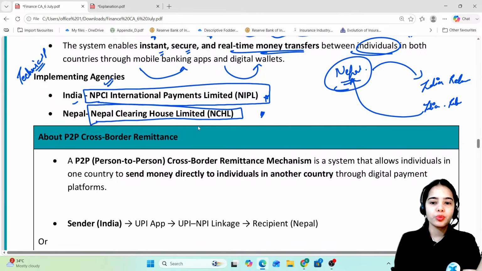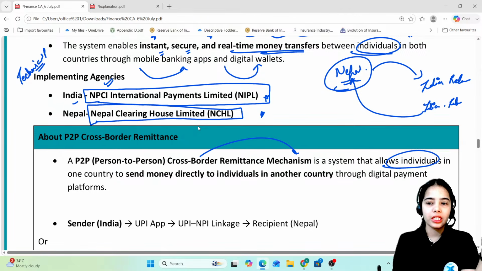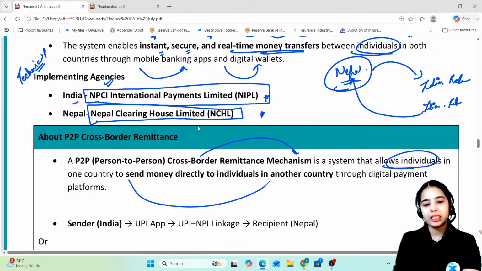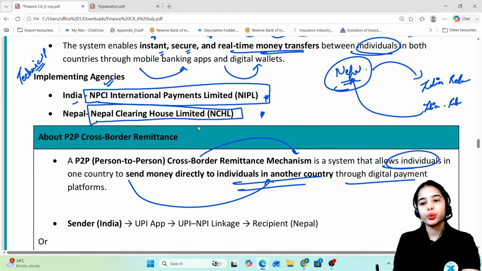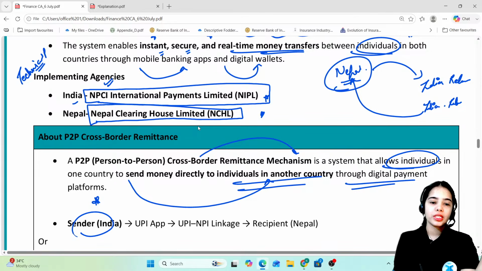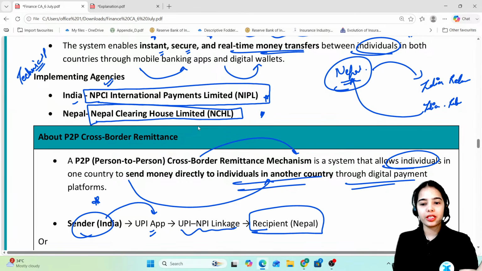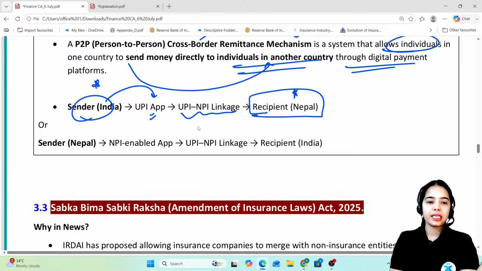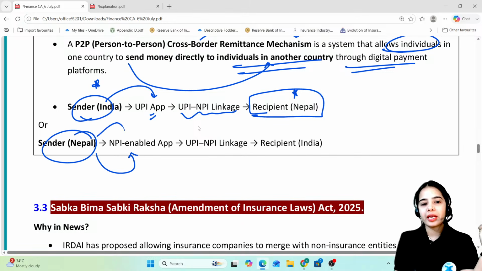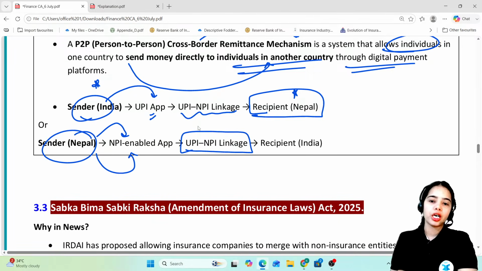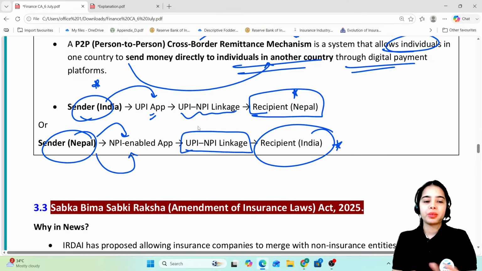Now, the person-to-person cross-border remittance mechanism is a system that allows individuals in one country to send money directly to individuals in another country through digital payment platforms. So let's say the sender is in India, they can use their UPI app and with the UPI-NPI linkage, the money can be sent to the recipient in Nepal. Or let's say the sender is in Nepal. With the NPI, Nepalese people are using the NPI-enabled app, so they can use this NPI-UPI linkage to send money to the recipient in India. So basically person-to-person remittance becomes very easy.